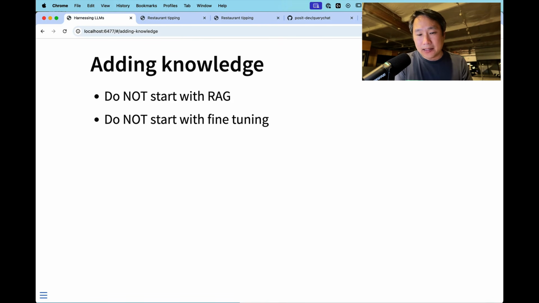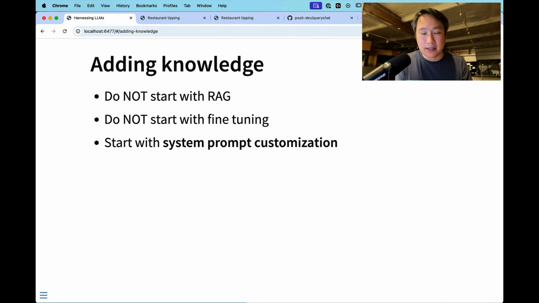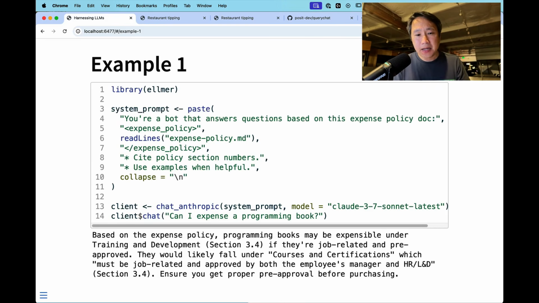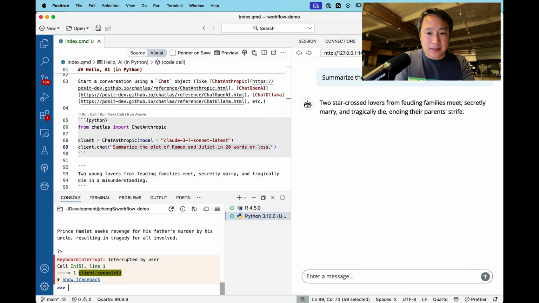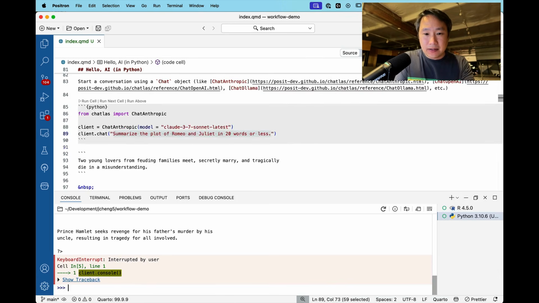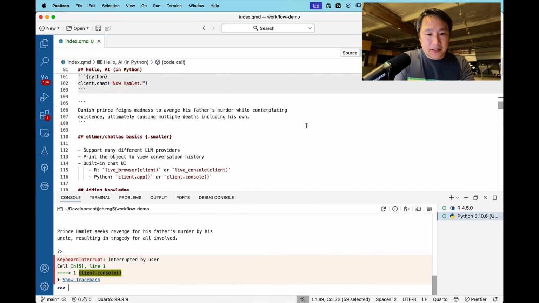When you want to add knowledge, the first place you should start is with system prompt customization. It is easy, it is effective, it's super quick, whereas these other techniques take a little bit of fiddling. So here is one example of adding some information via the system prompt.